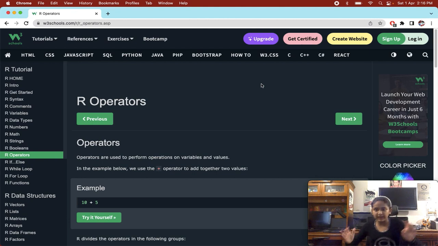So operators are used to perform a mathematical operation on two variables, basically two values.